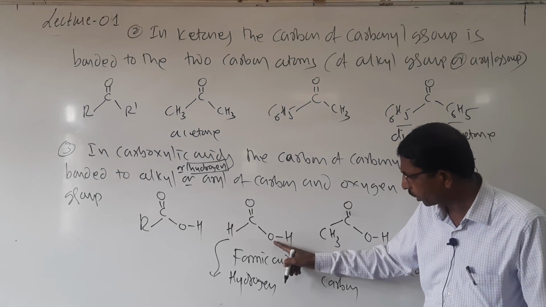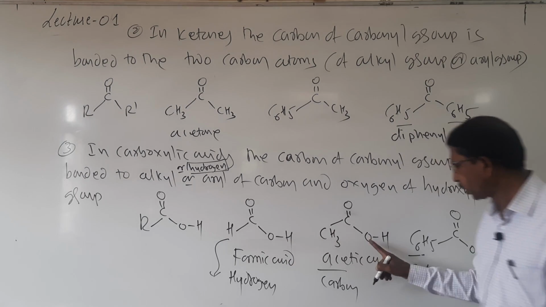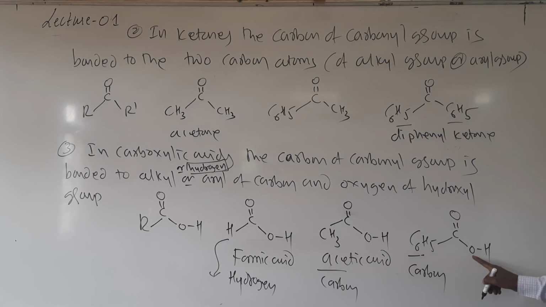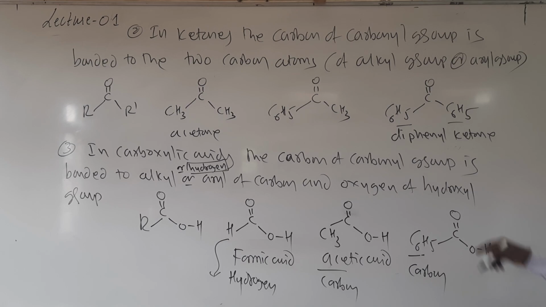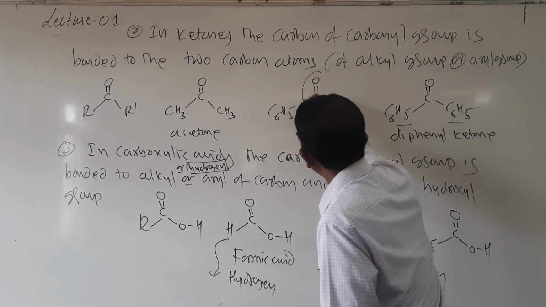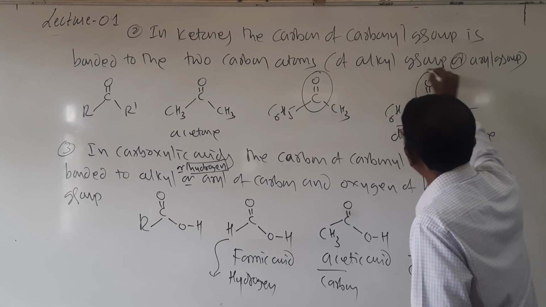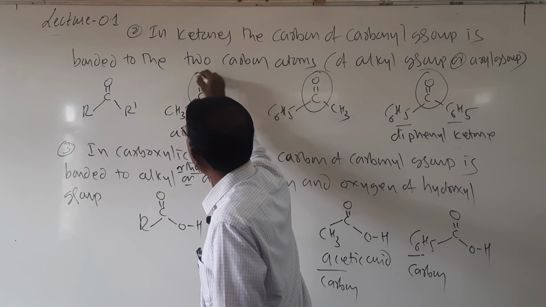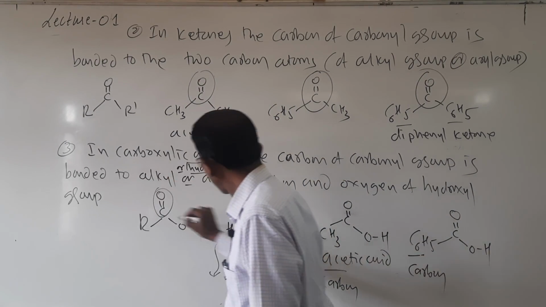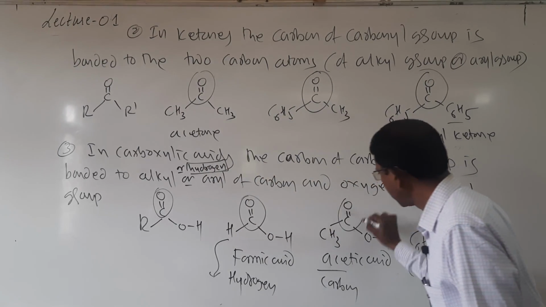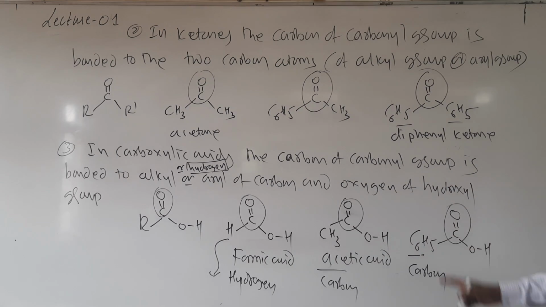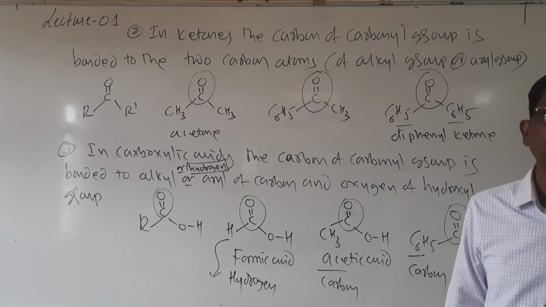Look here, it is oxygen of hydroxyl group, here it is oxygen of hydroxyl group. So these also have a common carbonyl group, and due to the presence of this common carbonyl group these are called carbonyl compounds.